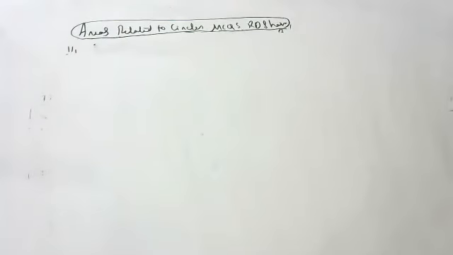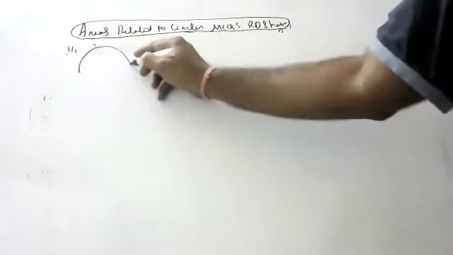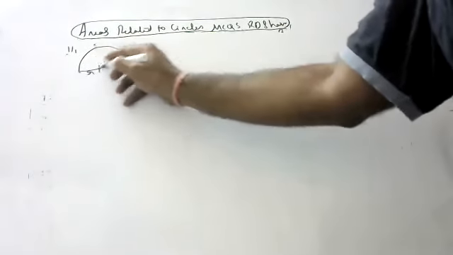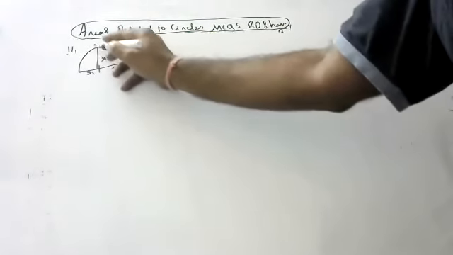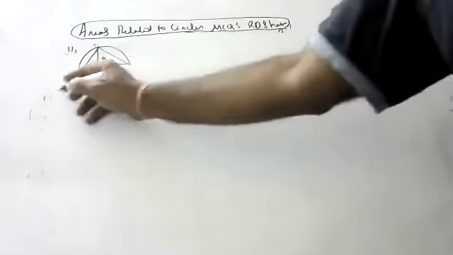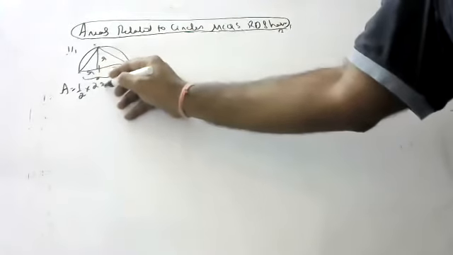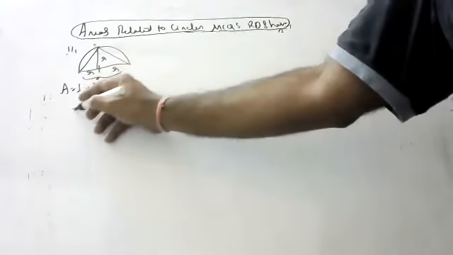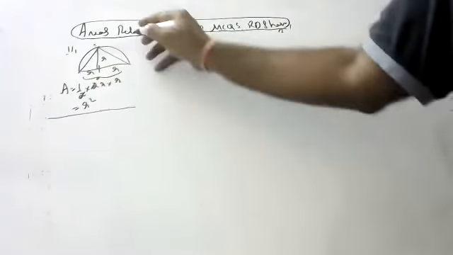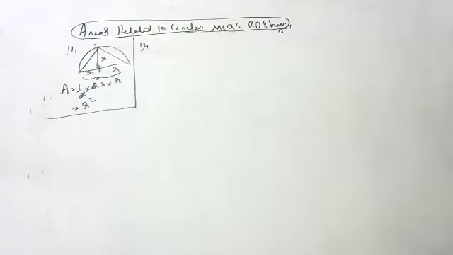11th question. So children, in the 11th question they are saying: the area of the largest triangle that can be inscribed in a semicircle of radius r. This is r, this is r, this is also r. What is the area of the largest triangle? Half into base 2r into height r. So the area is r square. Area of the largest triangle is r square.